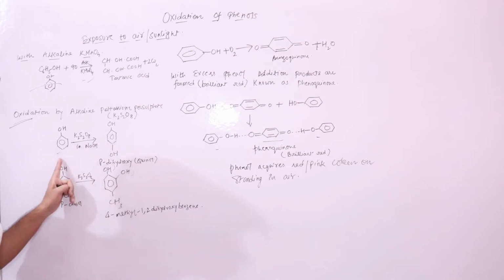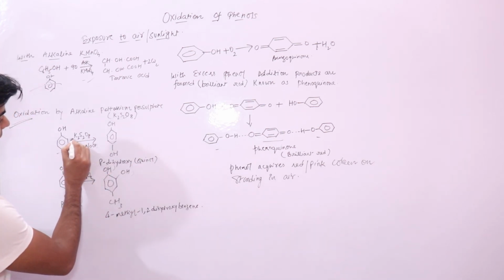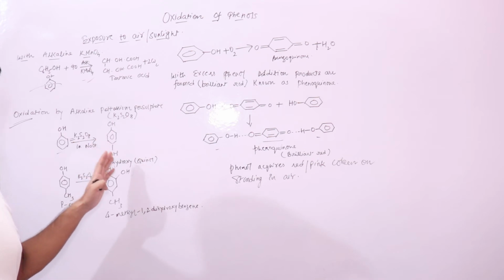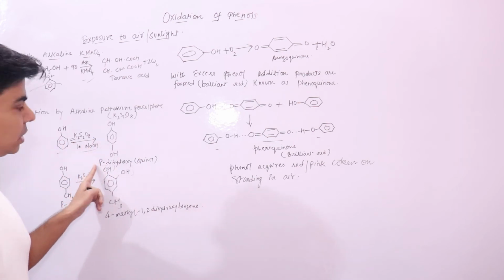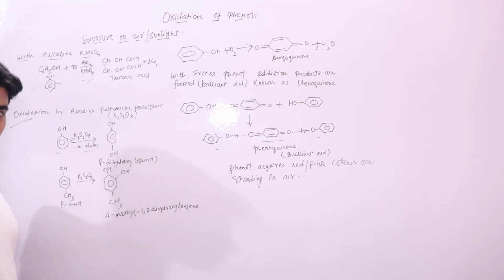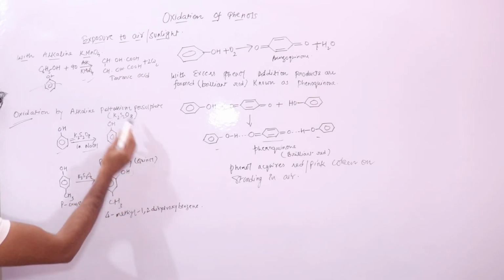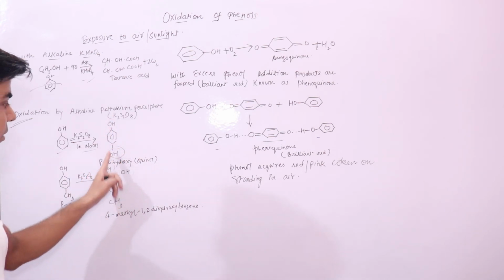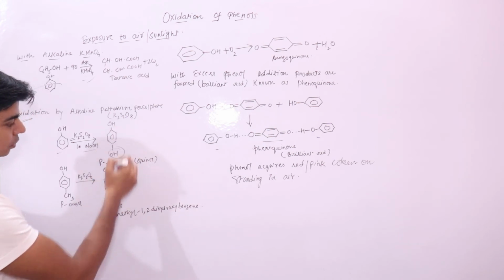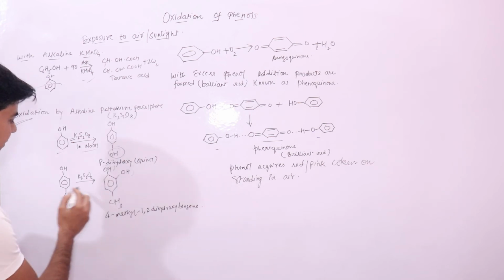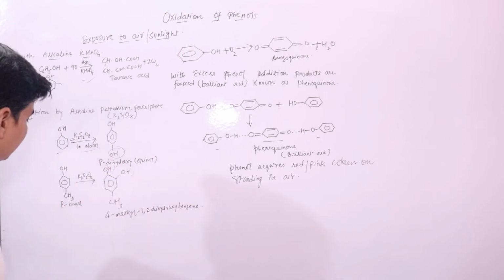You can see this is your phenol. Phenol in presence of this strong oxidizing agent in sodium hydroxide. Remember, we take potassium. This is your alkaline potassium persulfate basically. So you have sodium hydroxide here. Phenol in presence of alkaline potassium persulfate will introduce another OH group at the para position. The name of this compound is quinol. When you have two OH groups, this is your para quinol, or we call it para dihydroxybenzene.